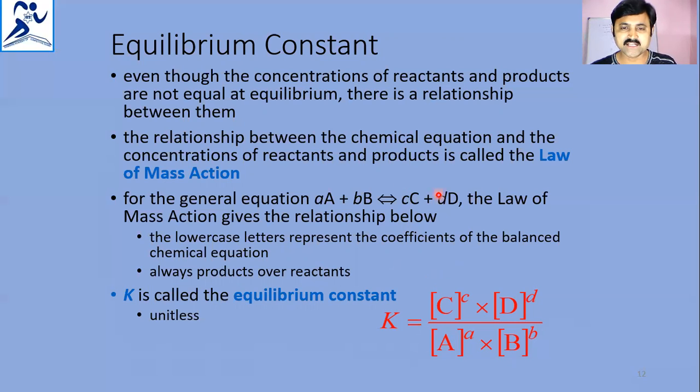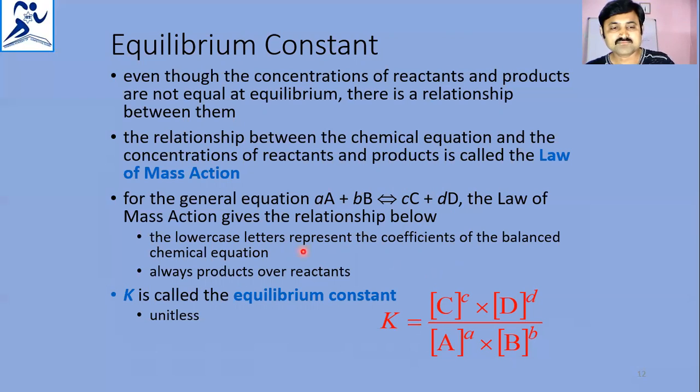So C and D are the products, A and B are the reactants. Lowercase a is the coefficient of reactant A, small b is the coefficient of reactant B, small c is the coefficient of product C, and small d is the coefficient of product D.